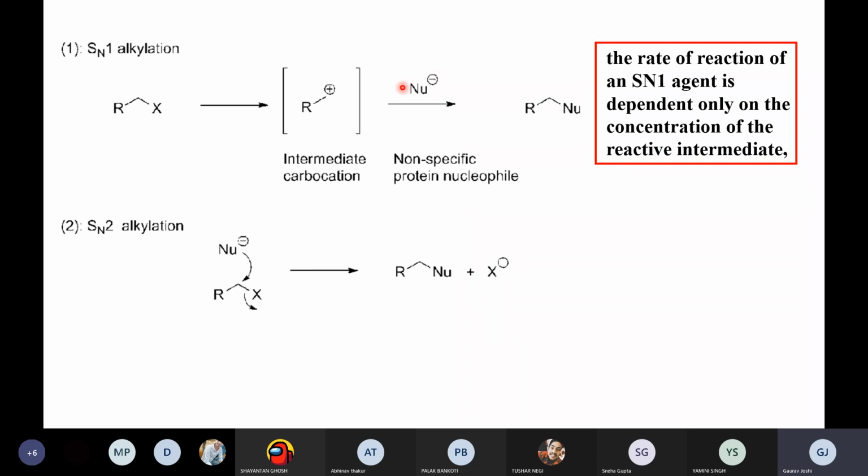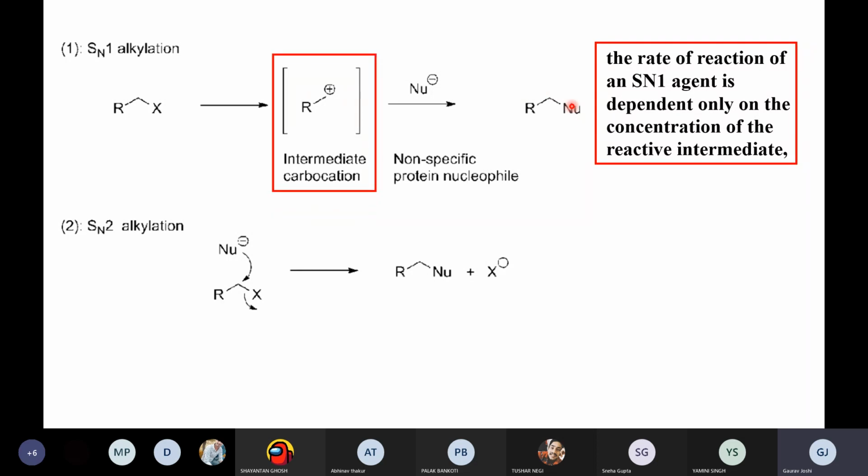For example, we are saying the electron rich centers in the biological molecules, right? So this is the SN1 type of reaction, where the molecule is first converted into the reactive species, the reactive carbocation or reactive electrophile, and then this reactive electrophile or carbocation reacts with the nucleophile of the biological molecule to form a bond. So this is the SN1 type of alkylation.